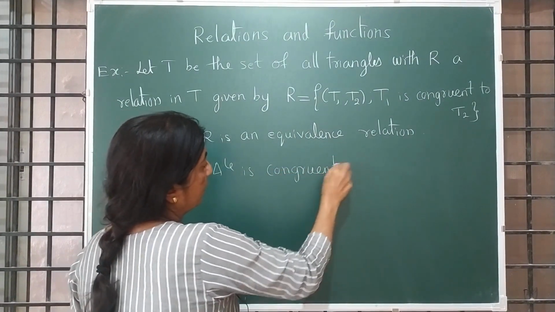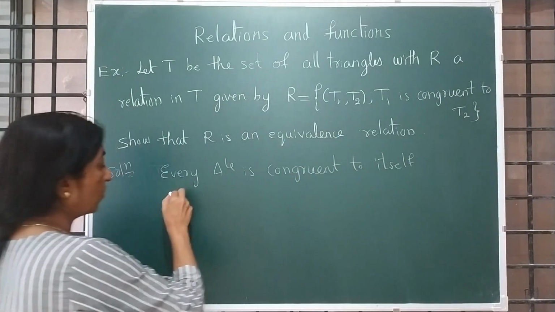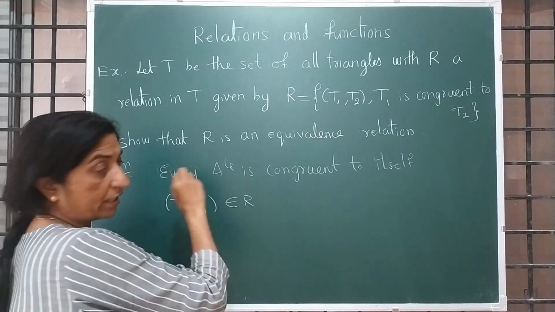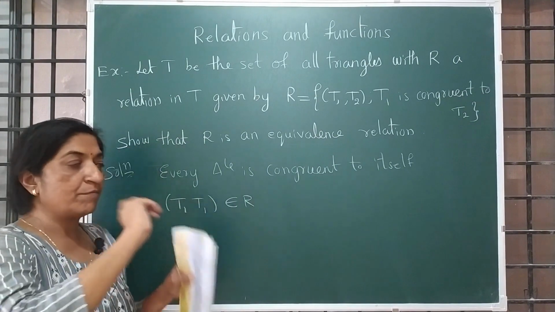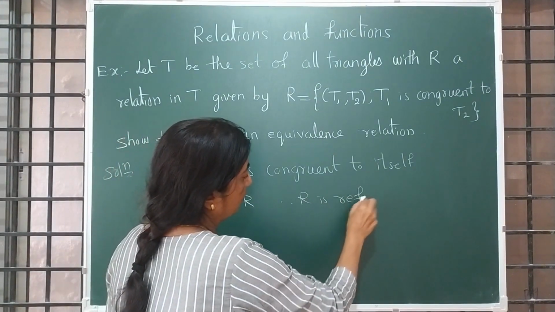Every triangle is congruent to itself. Meaning is what? The same ordered pair is present, belongs to R, correct or what? Every triangle is congruent to itself. We are taking the same triangle. Therefore, R is reflexive.